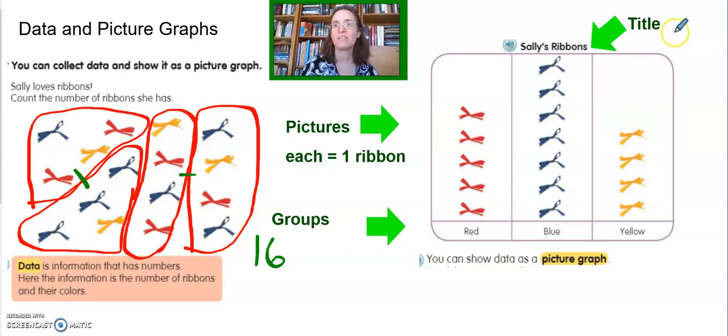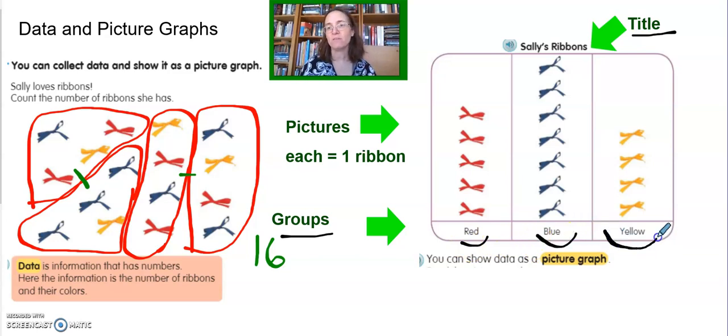So the first thing I want you to notice here is that there's a title on every graph. It doesn't matter what kind of graph it is. There's a title that can help you understand what the numbers are. And this one is Sally's ribbons. Then the next thing that happens in graphs is we'll have groups or categories. So we can see that Sally here decided to categorize her ribbons by color. We have a red group and we have a label for that group. We also have a label that's a word for the blue group and a label for the yellow group. So these labels won't necessarily always be about color, but they will tell you the kind of stuff in that group. And it's important that you know to look for those labels and read them.